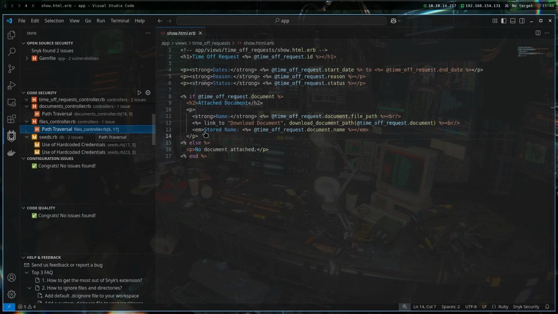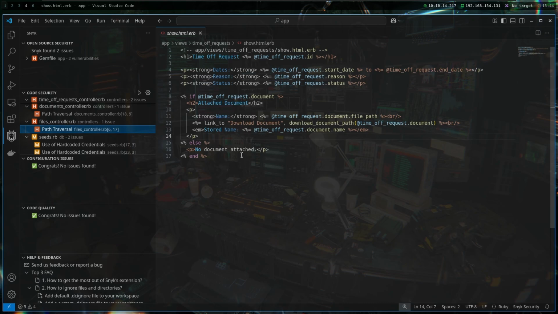It's in files_controller.rb. Are we calling this file anywhere here? Because I don't really understand how this is working. I really need to learn Ruby. I don't really understand it. I don't suggest looking at the source code without fully understanding the application. I just did it because I was low on time